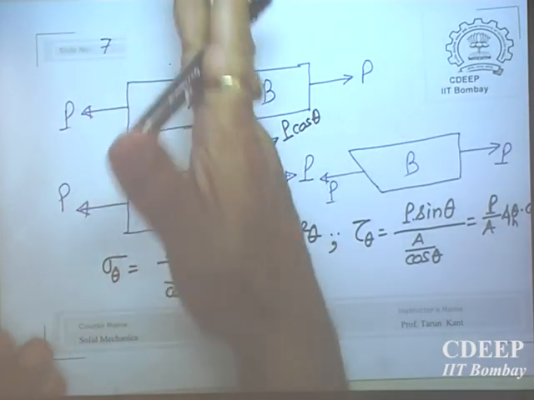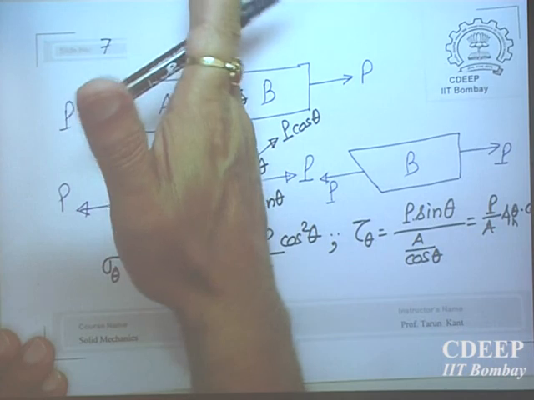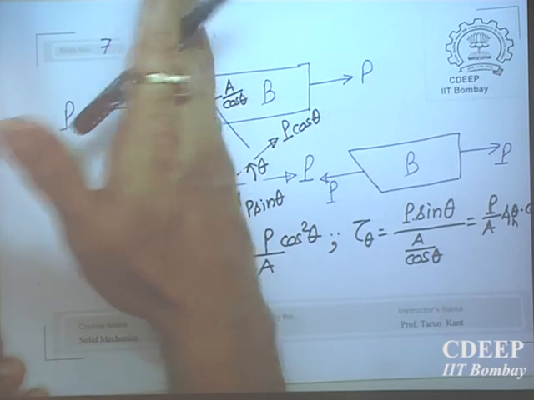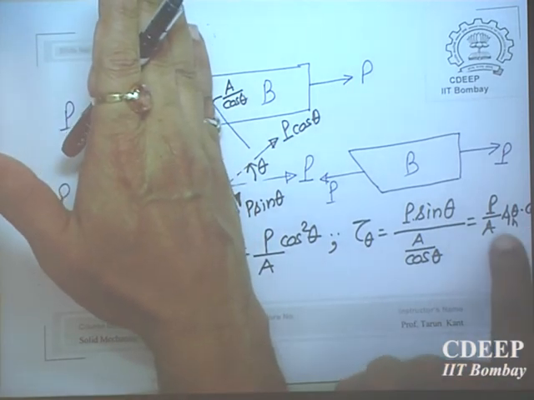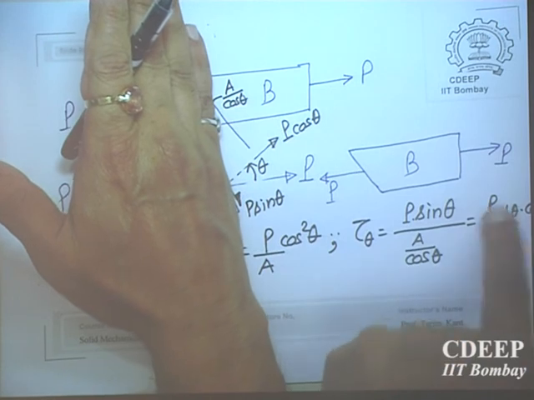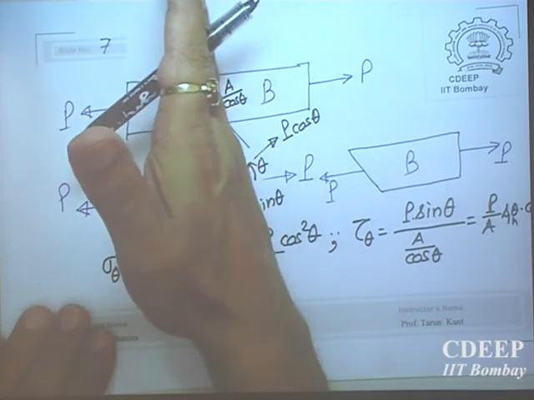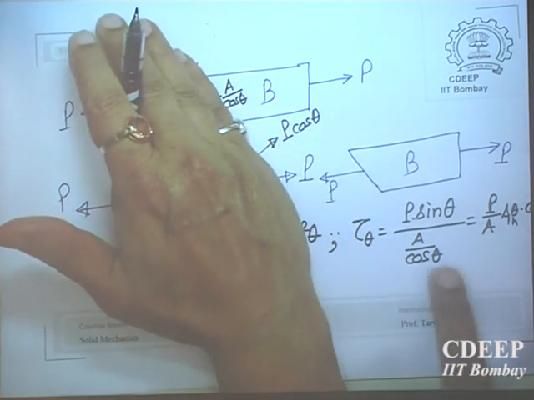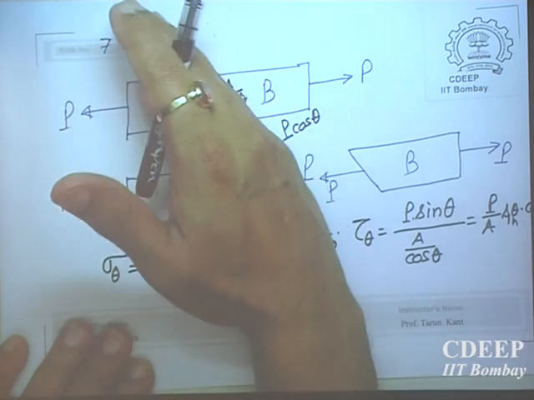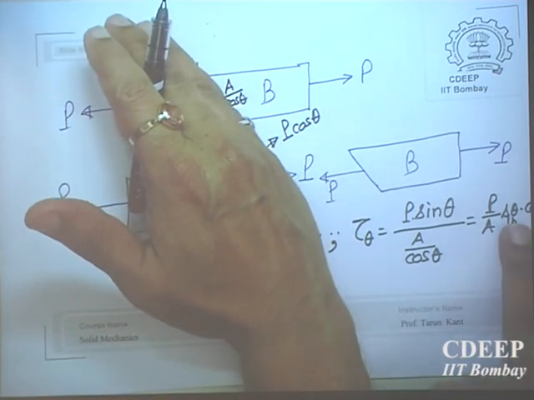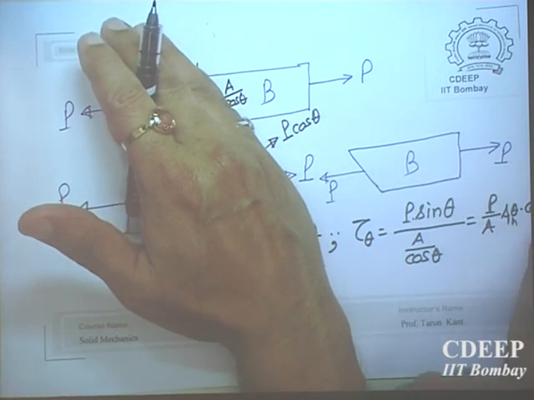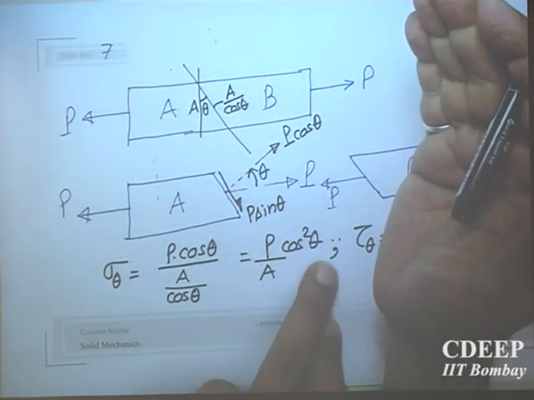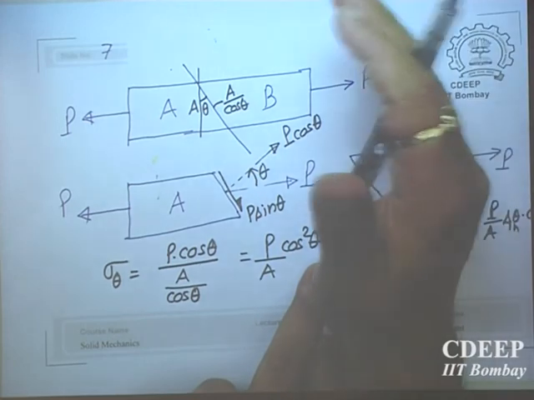So that means at the same point, if you rotate the plane, when it is normal, then you are getting only normal stress. Shear becomes 0. When theta equal to 0, sin theta becomes 0. So only this becomes 0. When theta becomes 45, then what happens? 45 means 1 by root 2, 1 by root 2, so P by 2A. Shear stress becomes P by 2A, and normal stress becomes how much? P by 2A, this also, both.